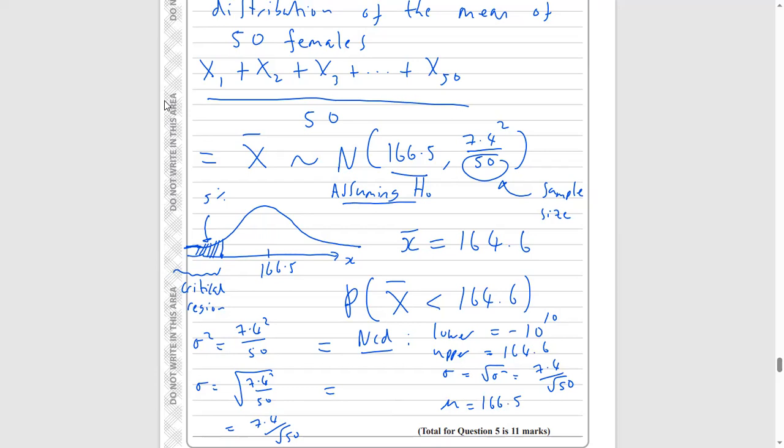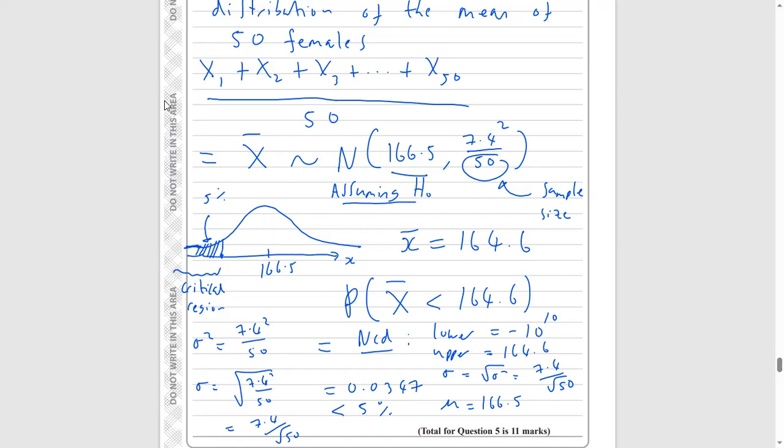So we're going to get a probability of 0.0347. So that's our probability. So the probability that you take a sample of 50 people and the mean is as low or lower than the mean that we got from our data, 164.6, is about 3.5%, so 3.47%. Now, this probability is very low, and in fact, it's lower than 5%, so it's lower than this 5% significance level.